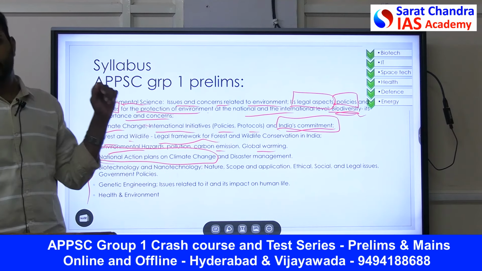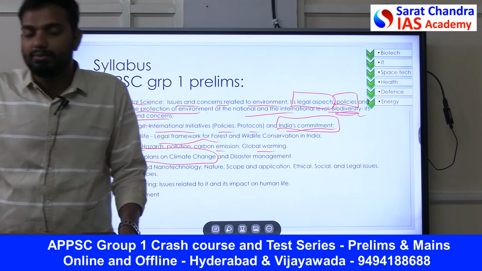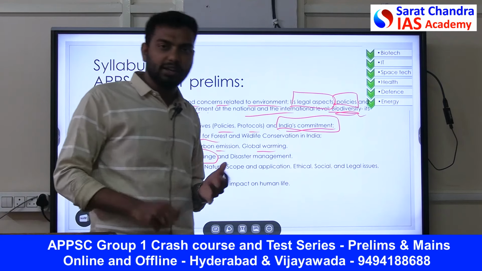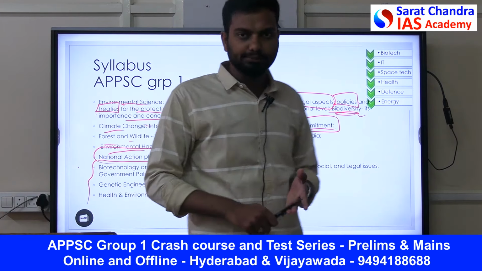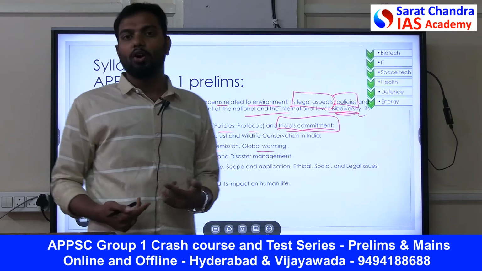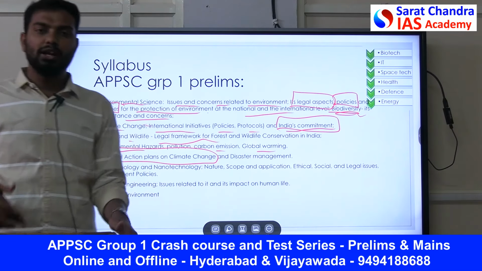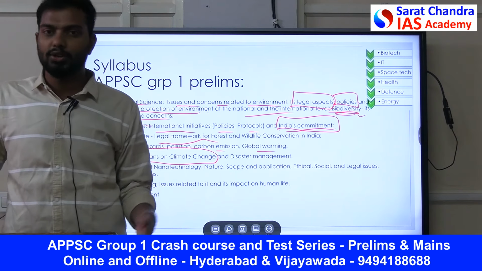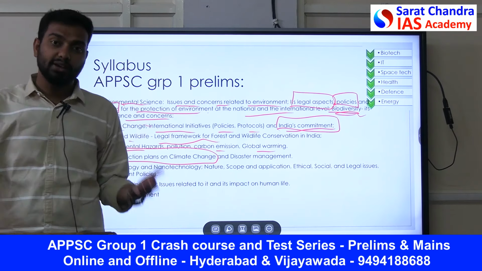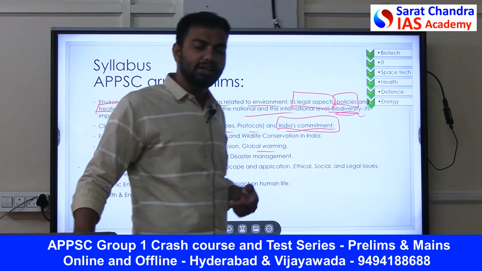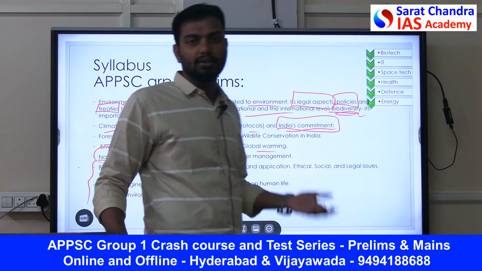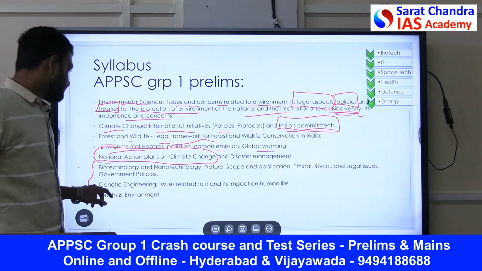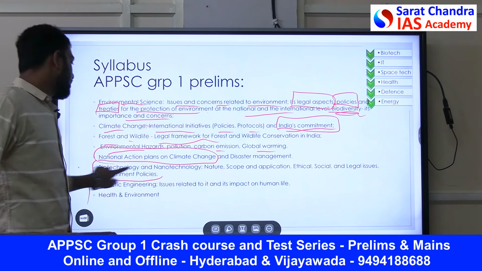So the impact of biotechnology. So what is genetic engineering, what is stem cell therapy. These are all very favorite areas. So genetic engineering, CRISPR-Cas9, stem cells, cloning. These are always the favorite areas of APPSC. So you'll understand the important terminologies. We'll see what is a biomarker, what is a biosignature, what is genetic fingerprinting. So ilanti terms anni chuddam. So what is the difference between somatic cell and gamete cell. So ivanni chuddam annamata. Daani tarvata we have government policies on biotechnology.